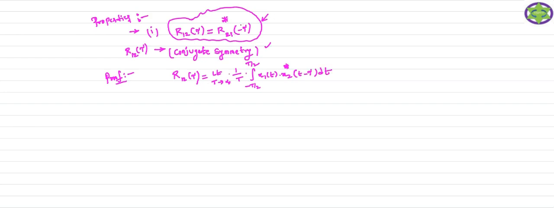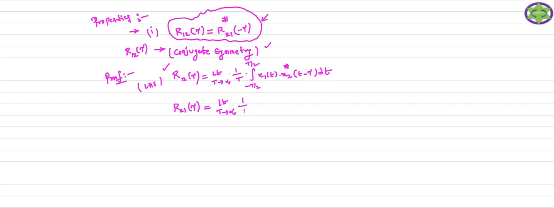Now what is your right hand side? Your right hand side is R21 of minus tau conjugate. For that you just take the formula for R21 of tau. This is your left hand side. I just want to prove R12 of tau is equal to R21 conjugate of minus tau. For that I consider R12 of tau, and now I consider R21 of minus tau conjugate. For that you just take R21 of tau. So what is your R21 of tau? I want to prove right hand side equal to left hand side.